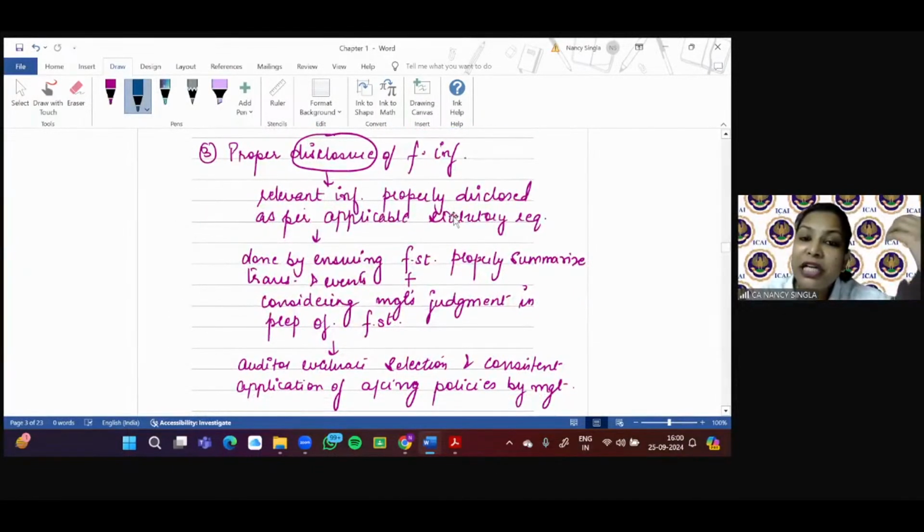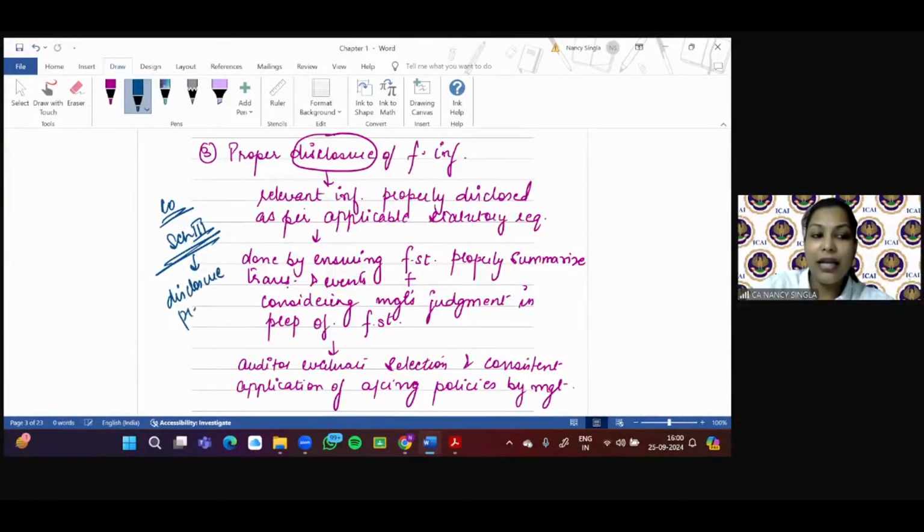Now, is proper disclosure of financial information also covered in the scope? That means whether the auditor needs to consider whether the information is properly disclosed or not. See, what is the assurance that the auditor provides? Whether the financial statement is prepared as per the applicable FRF. If we take the example of companies, the applicable FRF includes Schedule 3, which is nothing but your disclosure requirements, your presentation, right? So yes, this is also covered in the scope.